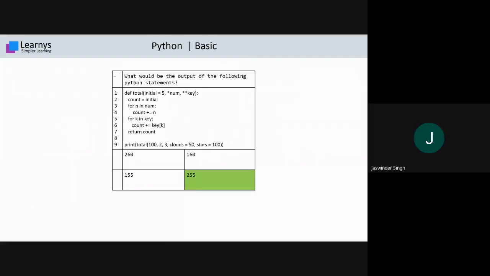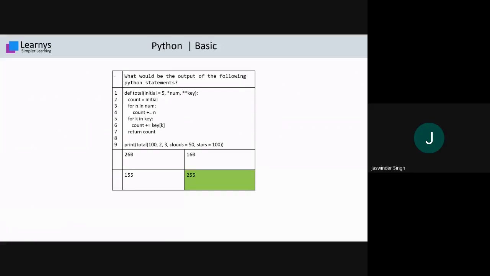No, that is the argument that we know, that is an argument, but what kind of argument does this represent, that is the important one. Like some students said list, they are approaching towards the right area, but it basically represents the tuple. Star num represents a tuple, okay? And if I write double star key, then this basically represents your dictionary. Yes, okay, Ritik said dictionary. Yeah. Okay, good, Ritik.